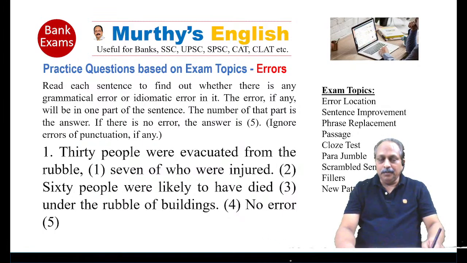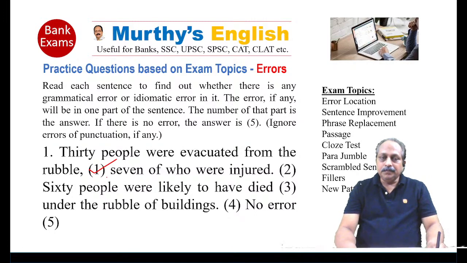Very good. Sairam has got it right. The first one. 30 people were evacuated from the rubble. No error. They were evacuated from the rubble. Rubble means once a building gets destroyed, the parts, the bricks and all, we use the word rubble.